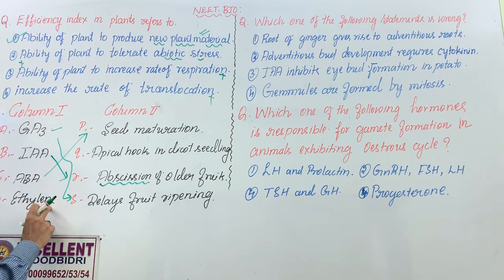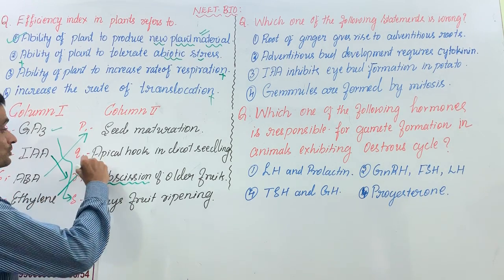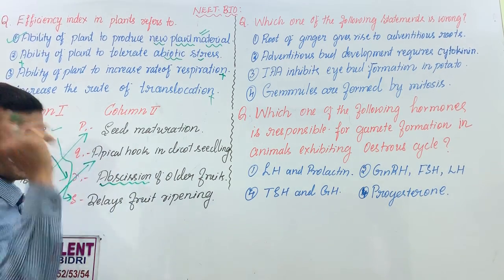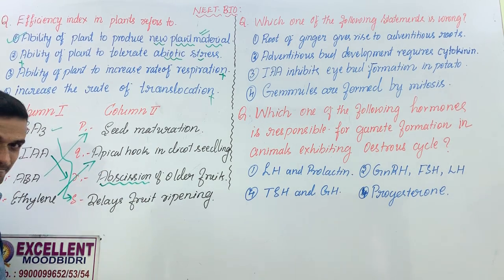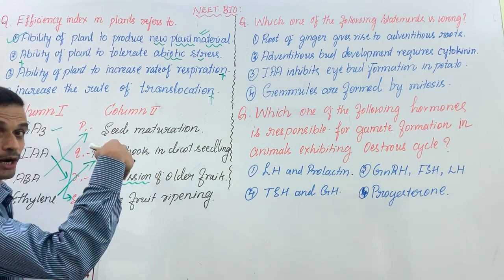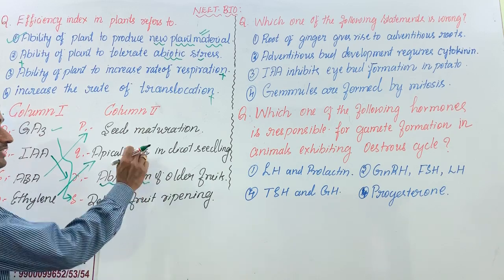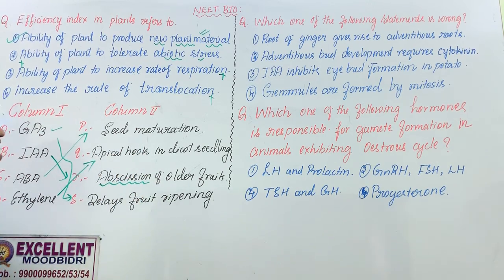Then what is the function of ethylene? Ethylene helps in apical hook in dicot seedlings. At the time of germination, the plumule has to come out of the soil. At that time, there is apical hook in dicot seedling. The development of apical hook is controlled by ethylene. Did you follow?